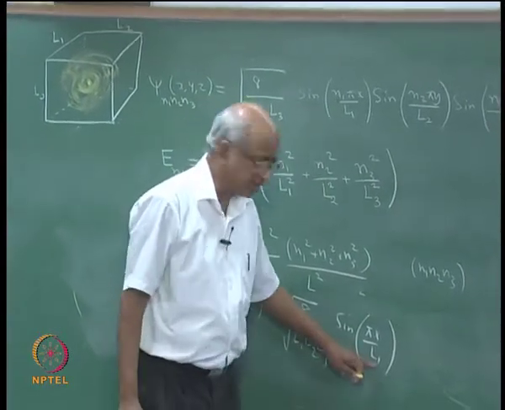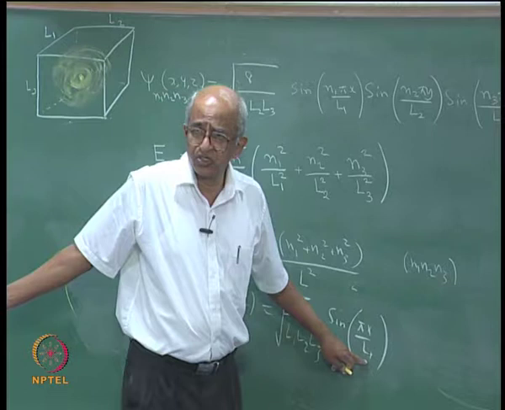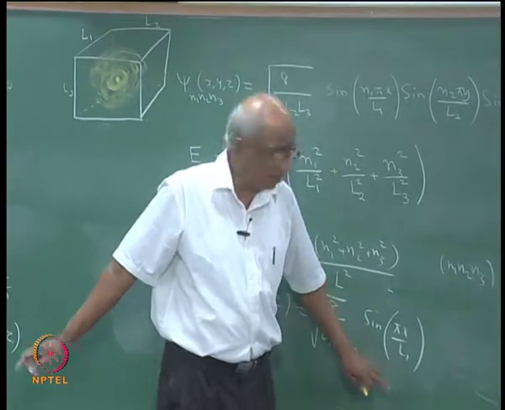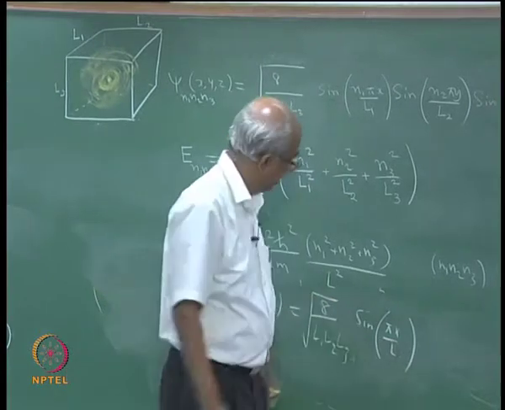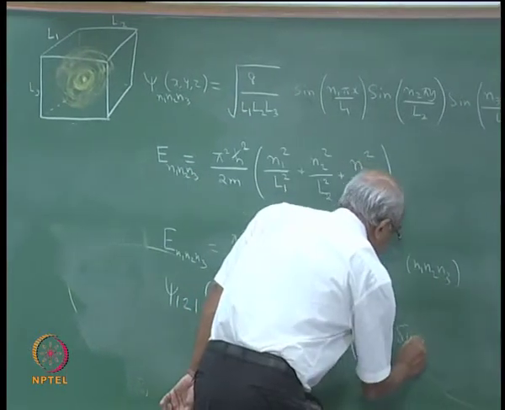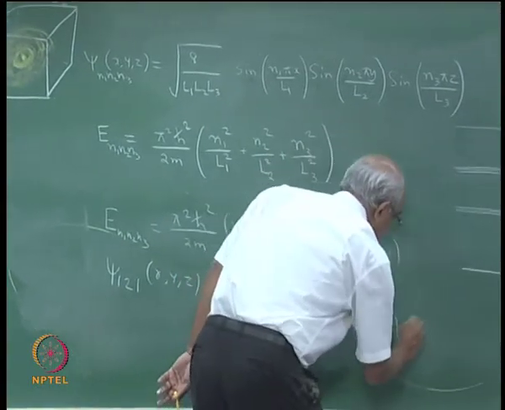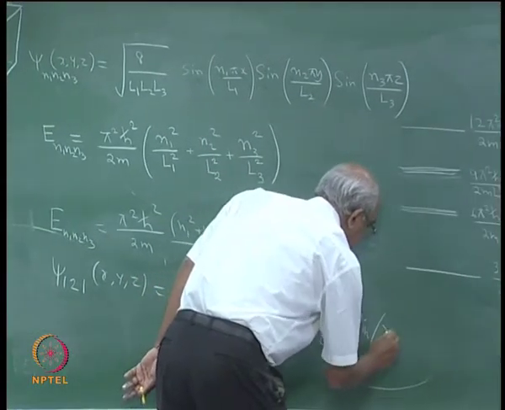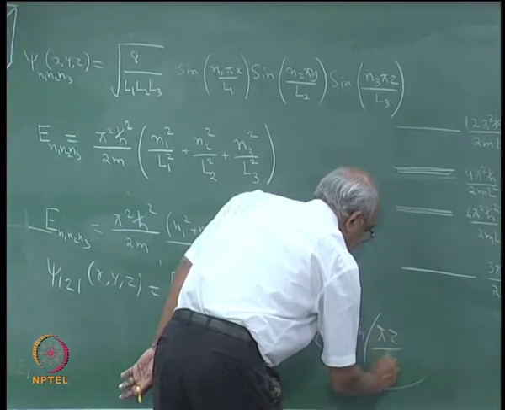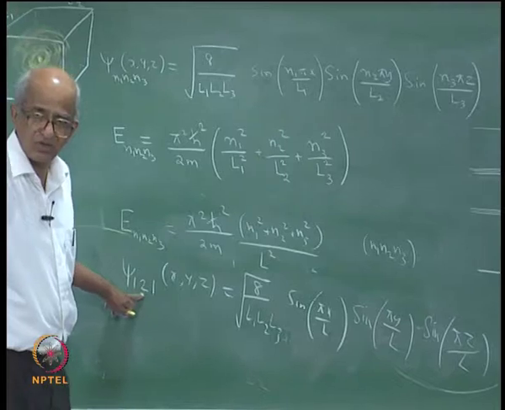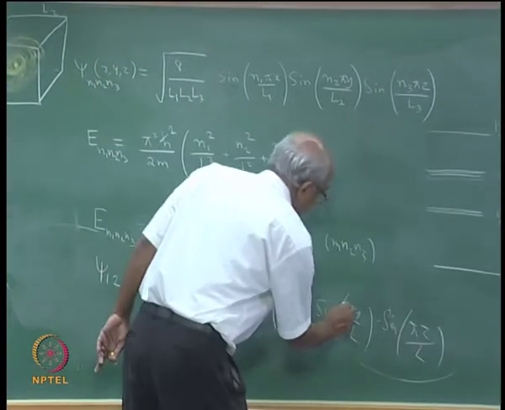But it is not really necessary to put L1 there, because we are assuming that the box dimensions are all the same. So, instead of L1 actually it will be L, sin 2 pi y by L, sin pi z by L. I have made a mistake because I have assumed that n2 is equal to 2. So, therefore, I should put a 2 here.